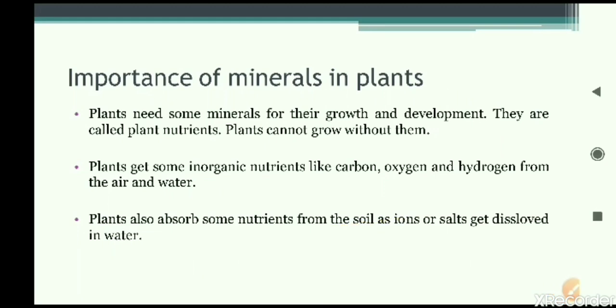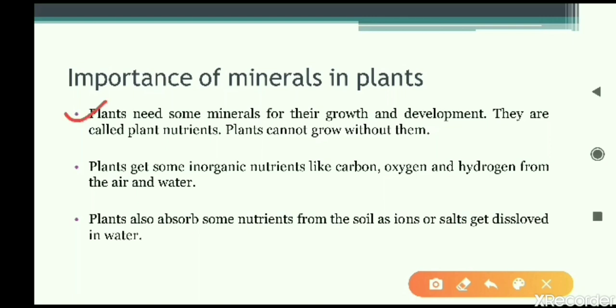Let us have a look at the next topic, that is, we will read now about the minerals. Why are the minerals important? That we will read now, and then we will do a classification of minerals, and we will read about the different functions of different types of minerals. Let us read about the importance first. Why are the minerals so important? Why are these minerals being absorbed along with the water?